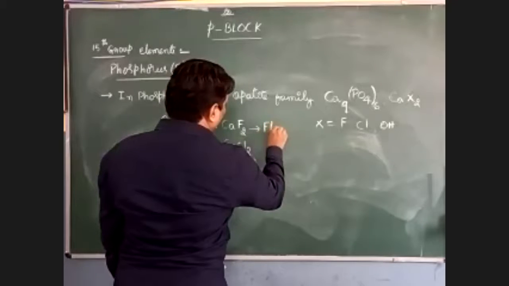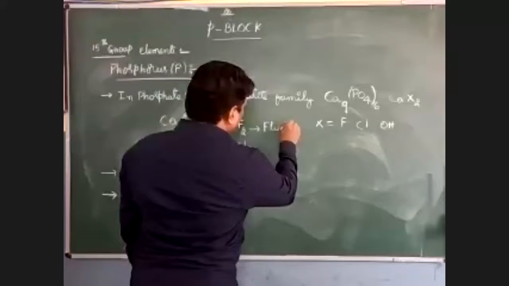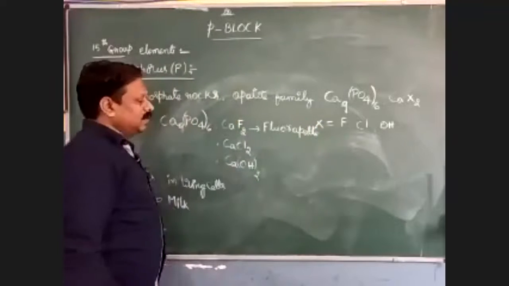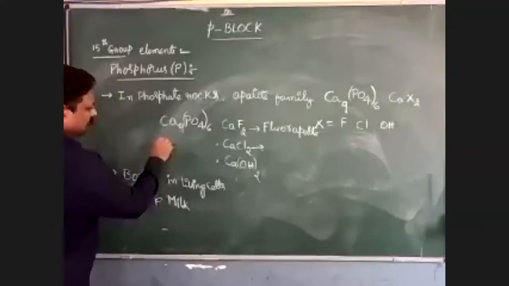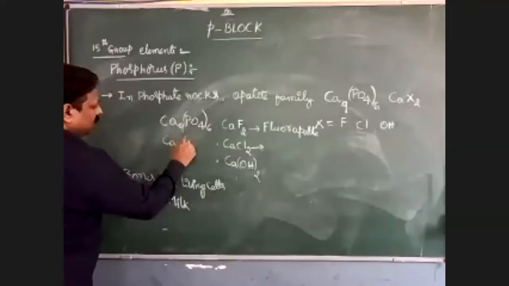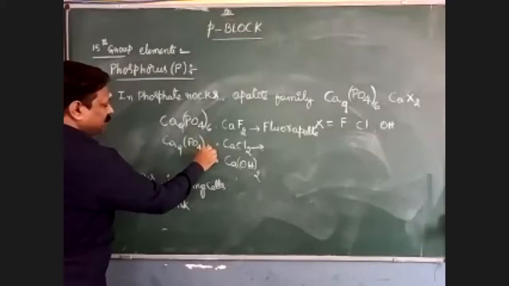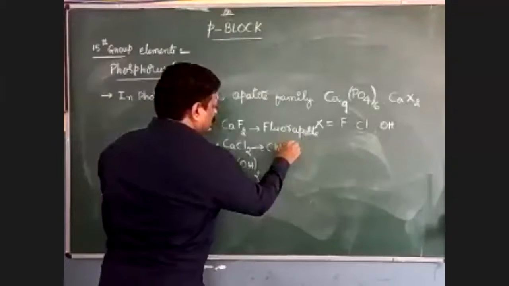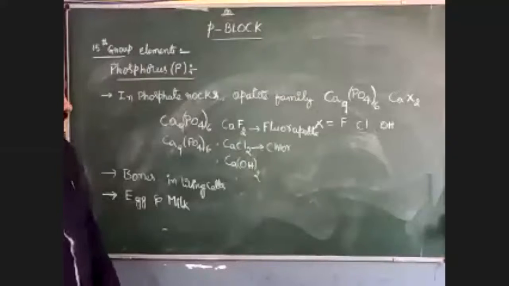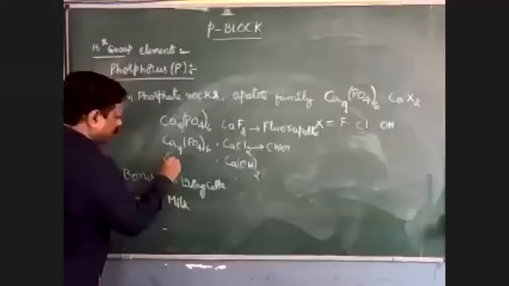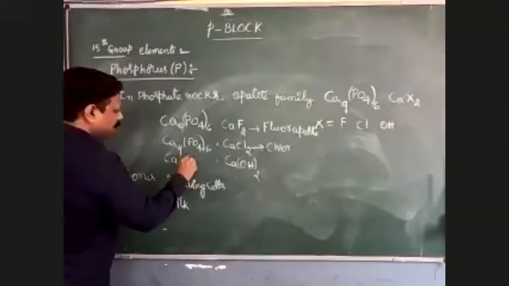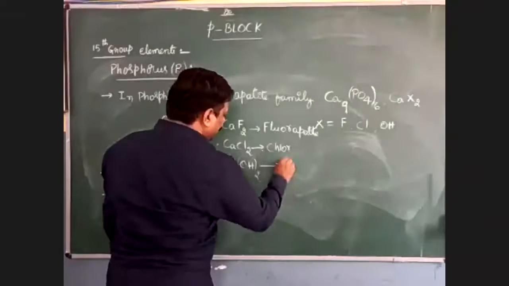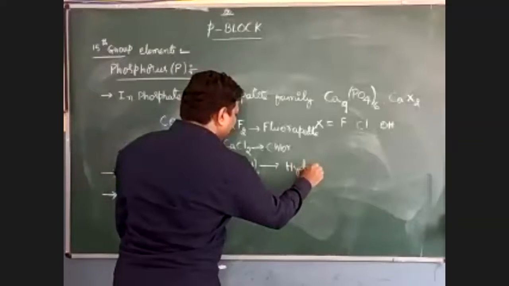Fluorapatite, F-L-U-O-R apatite. If it is chlorine, then Ca9(PO4)6 CaCl2 is known as chlorapatite. The next one has the same type of formula, Ca9(PO4)6 Ca(OH)2, known as hydroxyapatite.